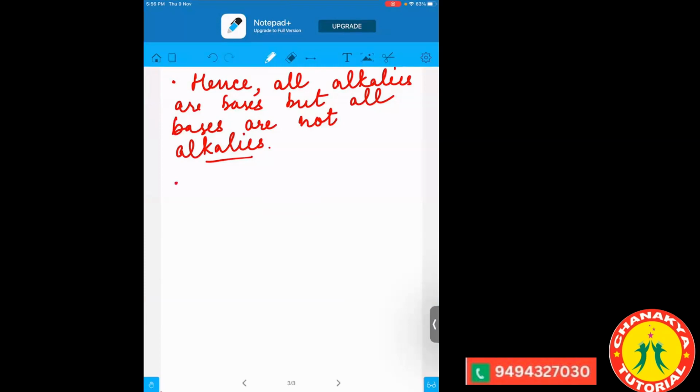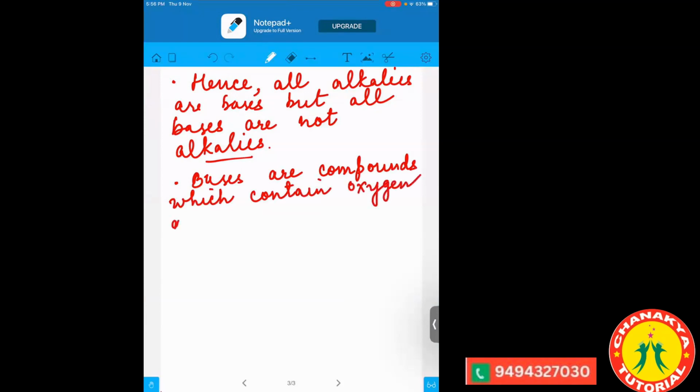Then the next point: bases are compounds which contain oxygen, or oxygen along with hydrogen. In the case of acid, we have discussed that they should compulsorily have hydrogen.